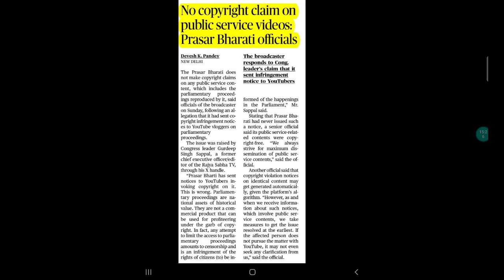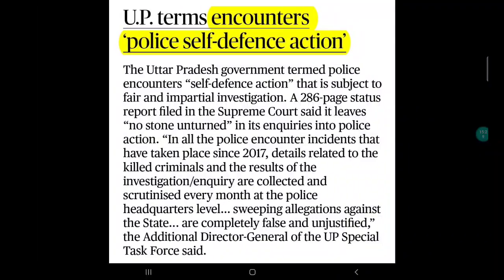Okay, so this is how we have different articles. So we have covered these articles. 5 articles were there in the newspaper of 2nd October, and if you read the 1st October one, it was talking about encounters, where the UP government terms encounters as police self-defense action. There was a Supreme Court order in which they were asking for a report on 183 or something, 180 plus encounters that took place in the state of Uttar Pradesh after 2017 till now. So the UP government submitted the report in writing as per the order of the Supreme Court. In that report, the Uttar Pradesh government highlighted these encounters as self-defense action.